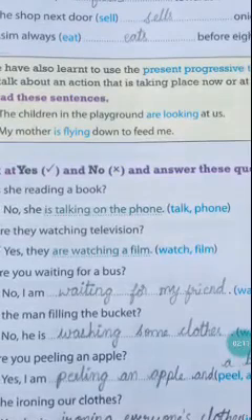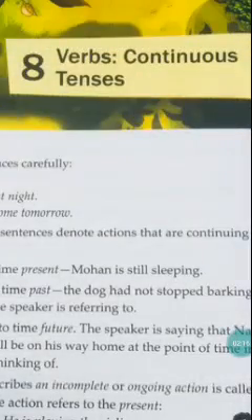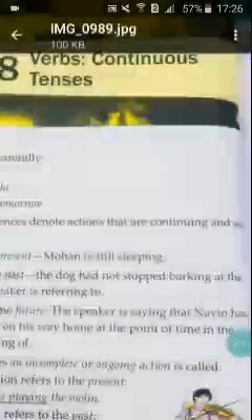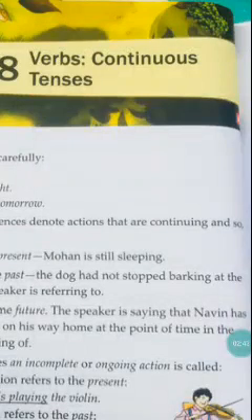Now let us go to today's topic. Today's topic is verbs: continuous tenses. Everyone knows what a verb is, right? It is an action. All doing words are called verbs, right? So now let us see continuous. The word continuous itself gives us a clear picture that it is about the continuous tense, which means the action is continuing.